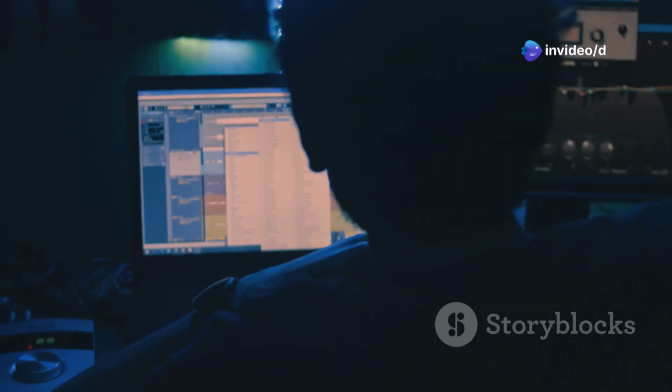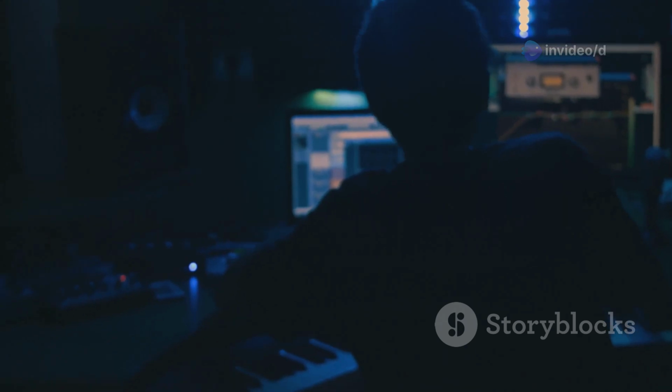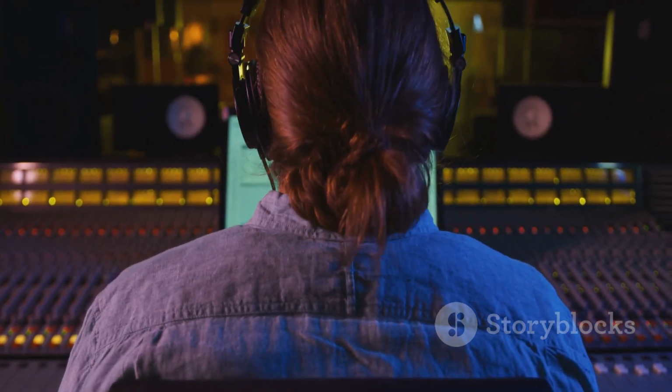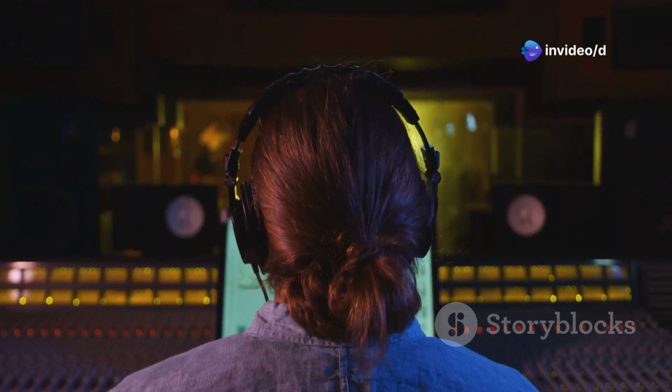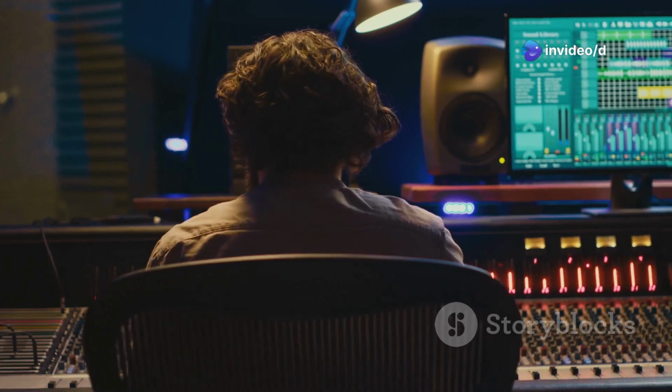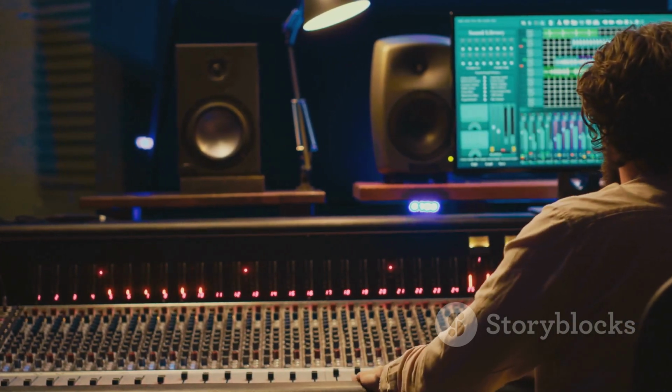Load up a track in your DAW, apply an EQ plugin, and start tweaking. Notice how each adjustment changes the character of the sound. Listen carefully to how each adjustment affects the sound. Pay attention to the nuances and subtleties. Don't be afraid to try different EQs and settings. Each one offers a unique perspective and can bring out different elements in your mix.